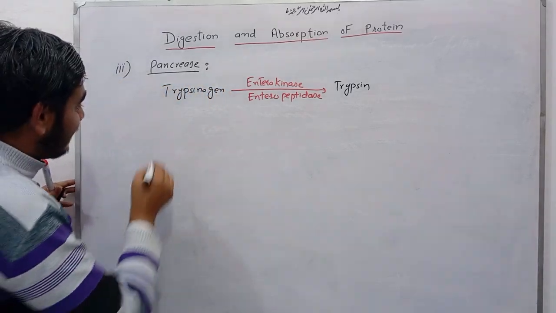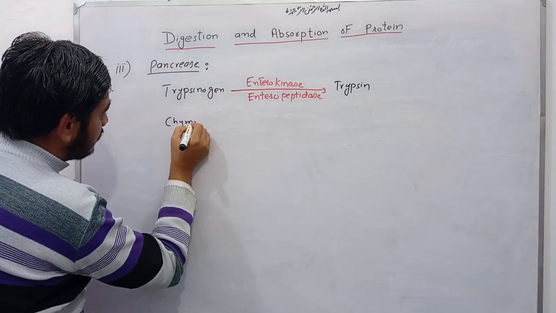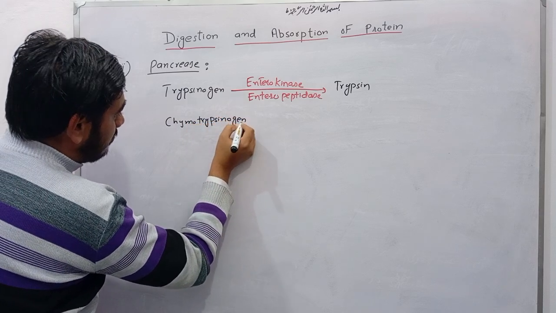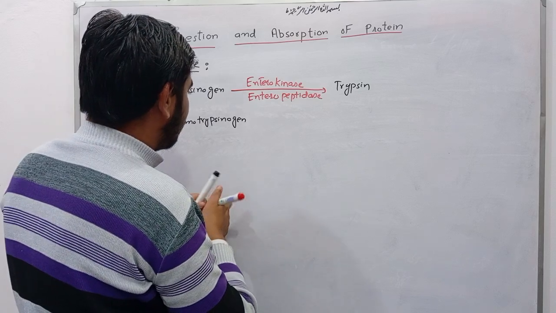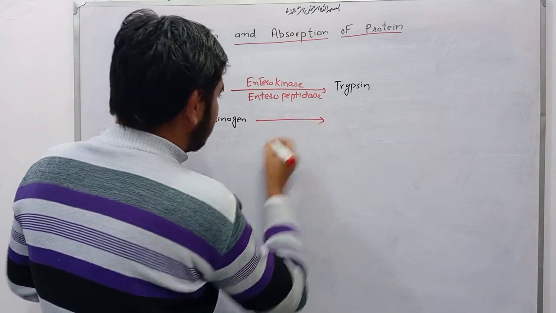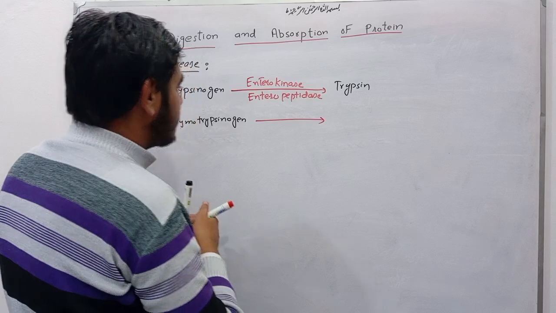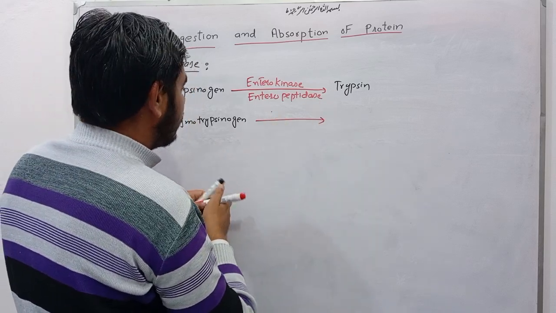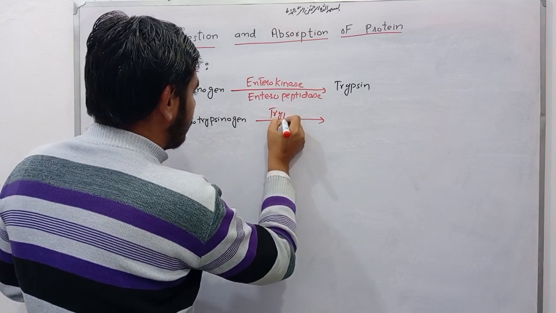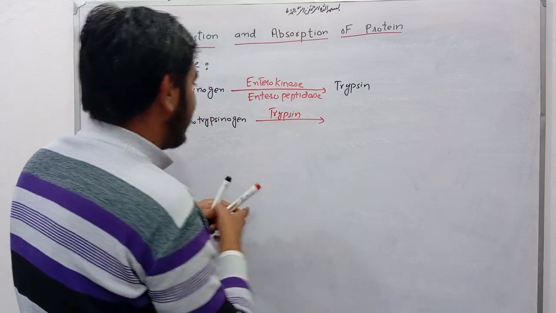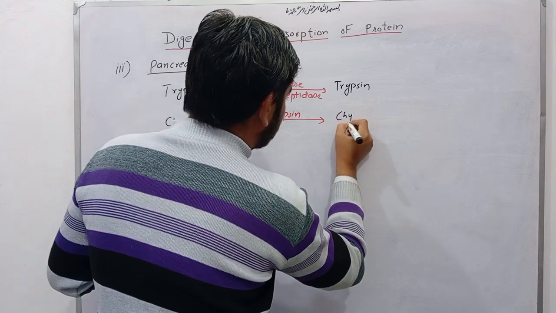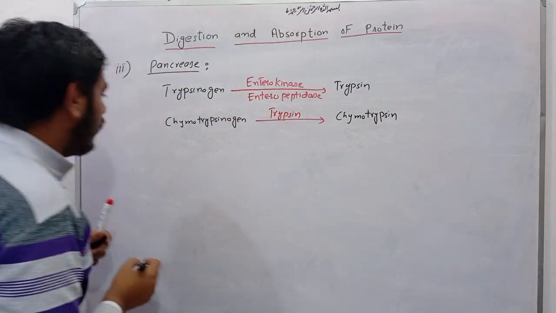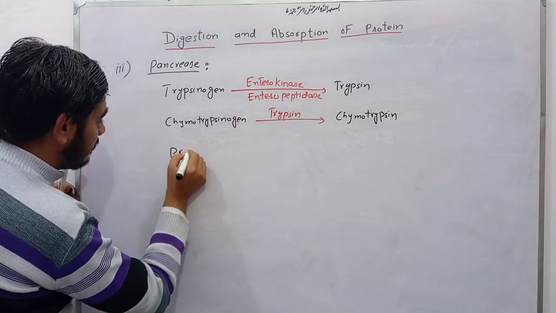Now another one is chymotrypsinogen. This chymotrypsinogen activates into chymotrypsin with the help of trypsin. Now proelastase.